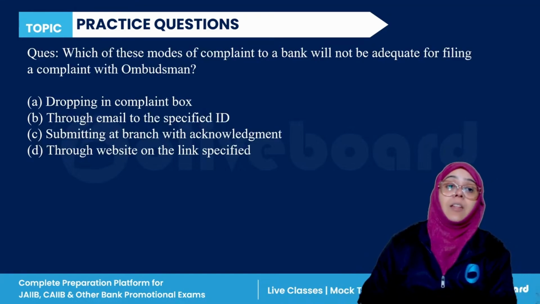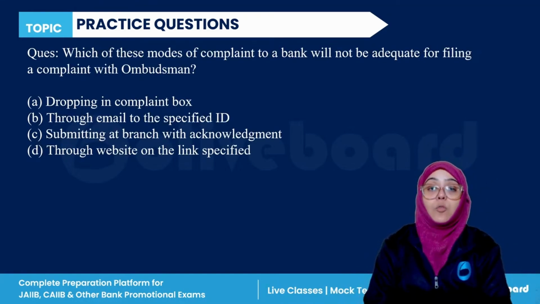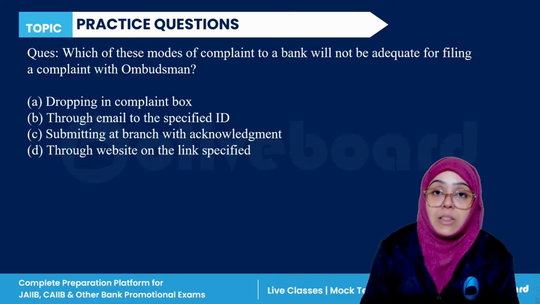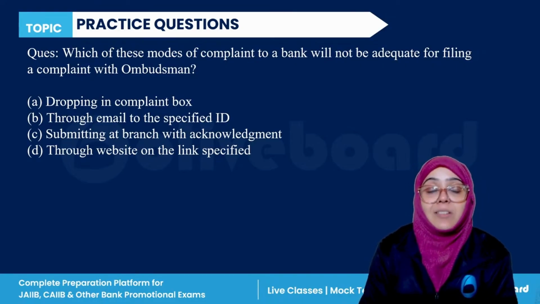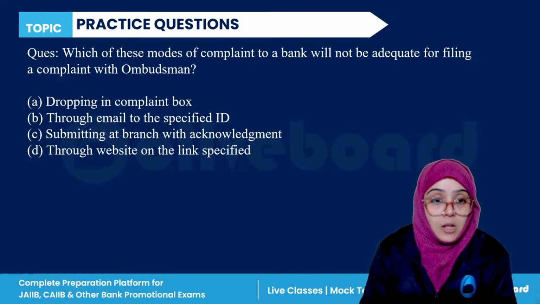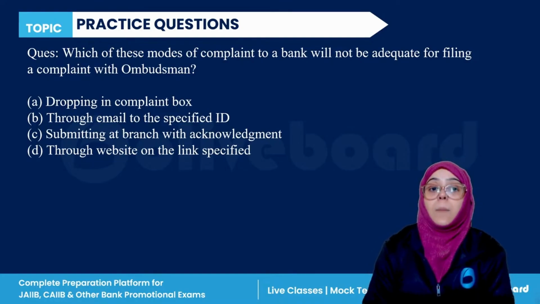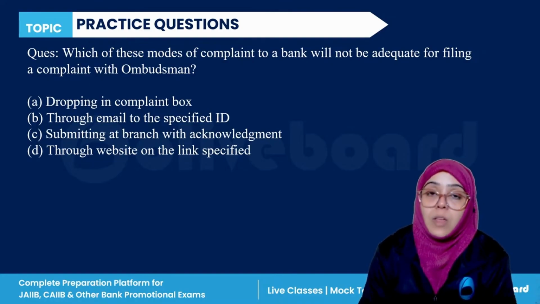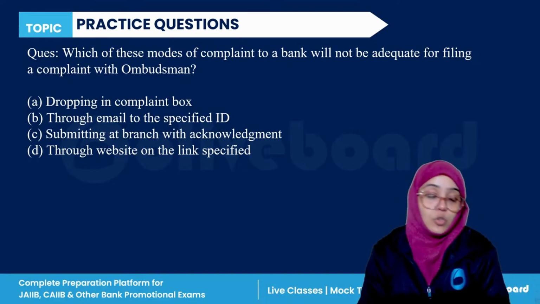Okay. Next, which of these modes of complaint will not be adequate for filing a complaint with the ombudsman? If you want to file a complaint with the ombudsman, which of the following modes of complaint is not adequate? Dropping it in the complaint box, emailing it, submitting it to the branch with acknowledgement, or through the website on the link specified? You have to answer this question.